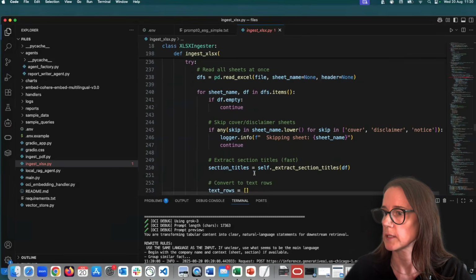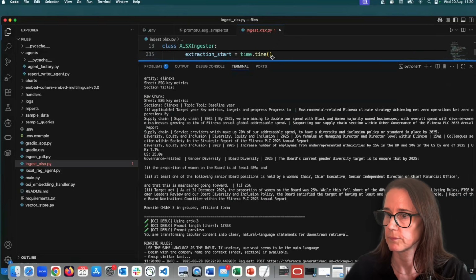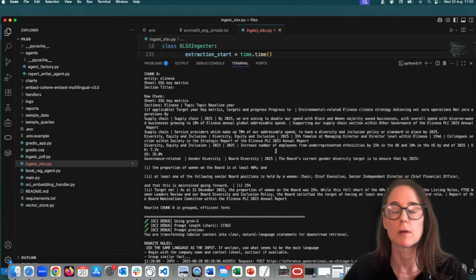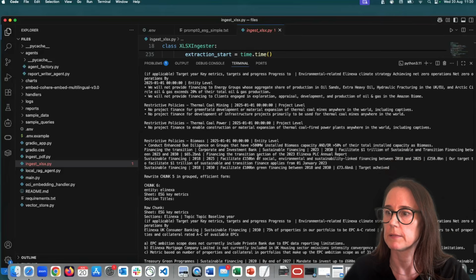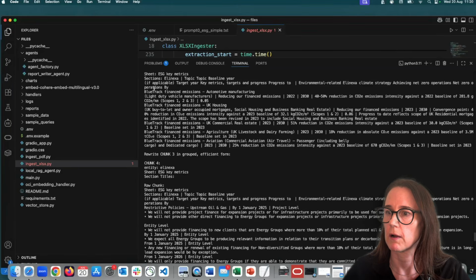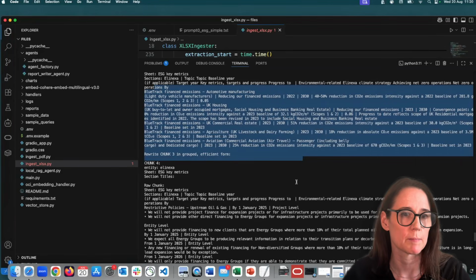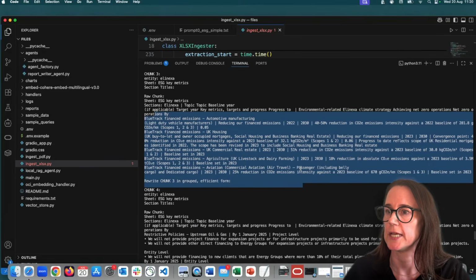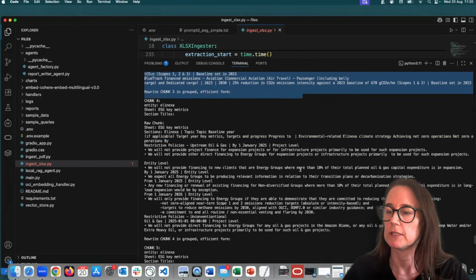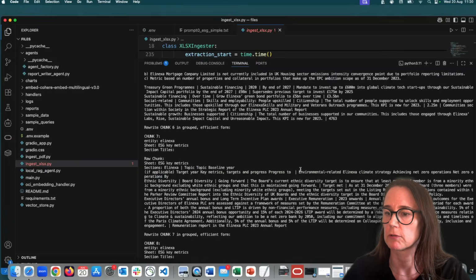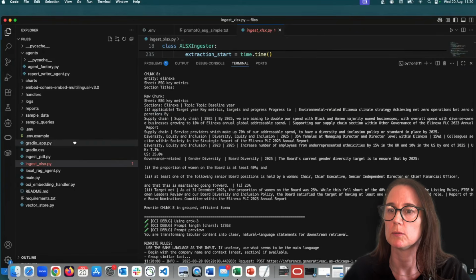So what's happening in the background here, you can see it is ingesting those raw chunks, and you can see they are very fragmented, full of pipe characters, very disjointed information. And it is rewriting them into natural language sentences using a prompt.